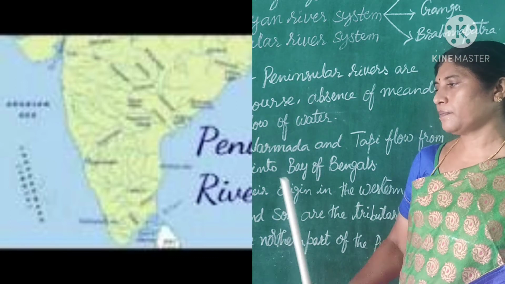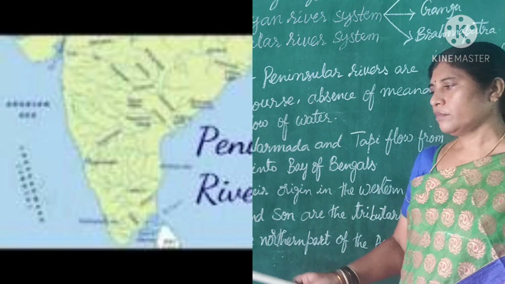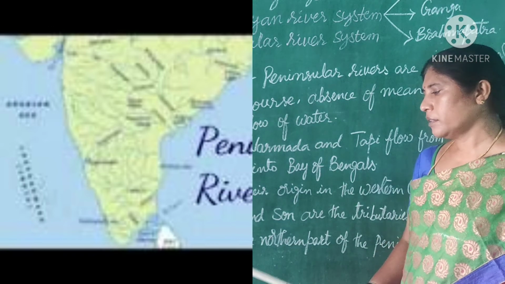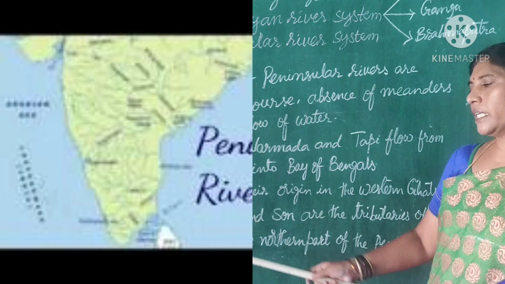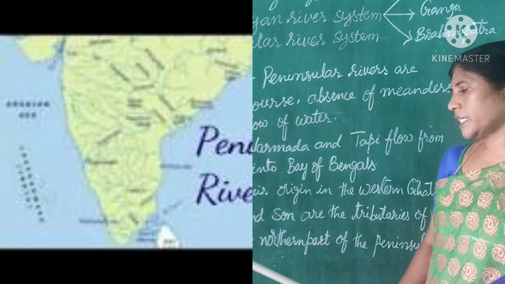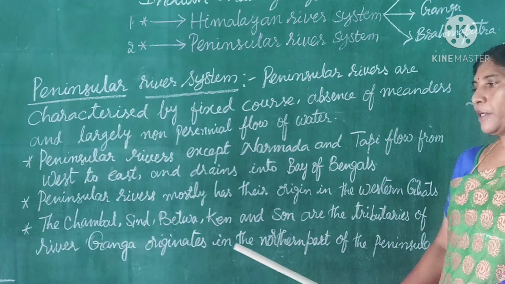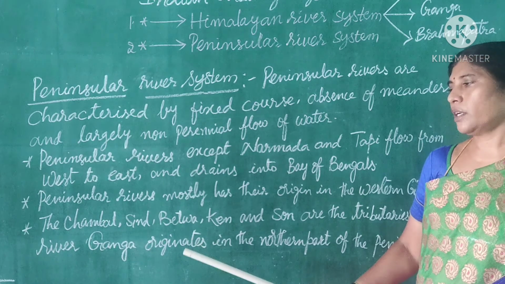and drain into the Arabian Sea. The Chambal, Sindh, Betwa, Ken and Son are the tributaries of river Ganga. They all originated in the northern part of the Indian peninsula.